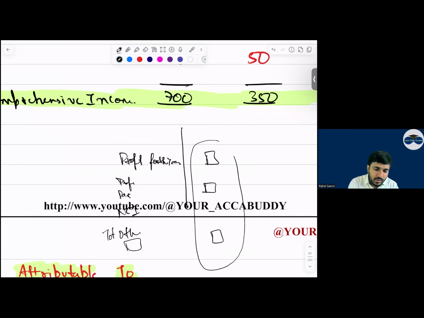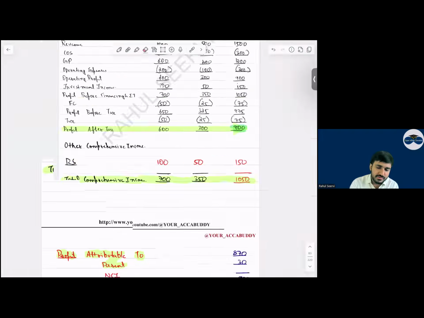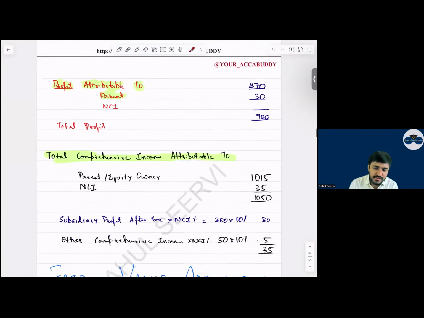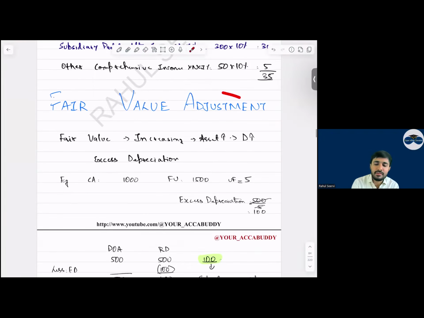This profit will also be affected. This also will be affected. This also will be affected. Am I right or not? Yes, very important. Sir, practice this question for your pre-mock, a very good question. Practice it and it will be done. Yes sir. With this it is done. Then coming to fair value adjustment.